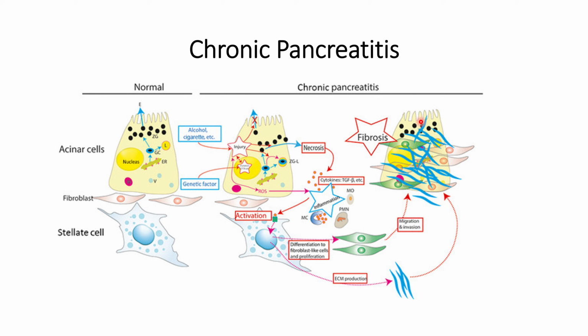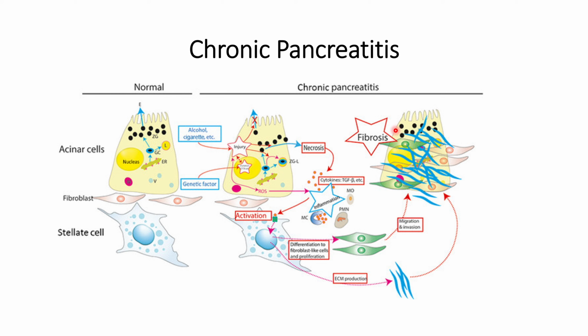In other terms, the fibrosis of the pancreas starts because of the injury of the acinar cells. That can be seen here, and simultaneously the fibroblasts that are usually present at normal levels will also increase because of the inflammation or the cytokines released by the acinar cells.